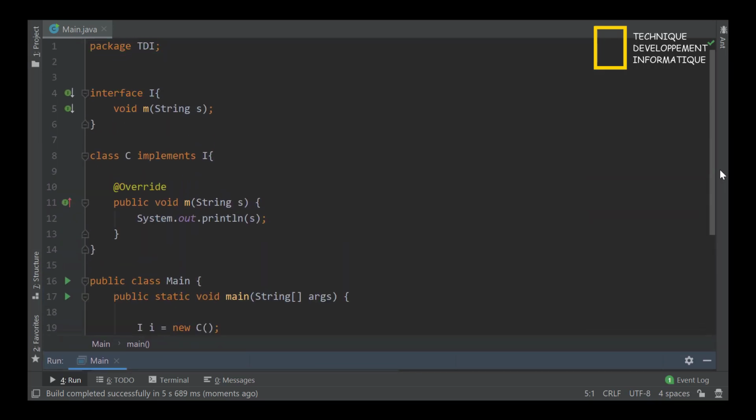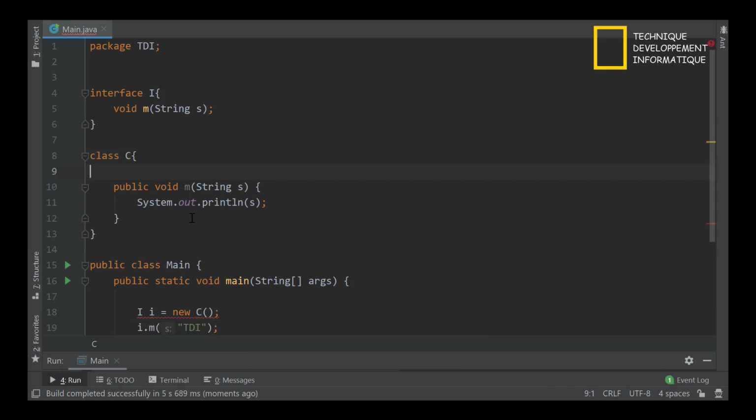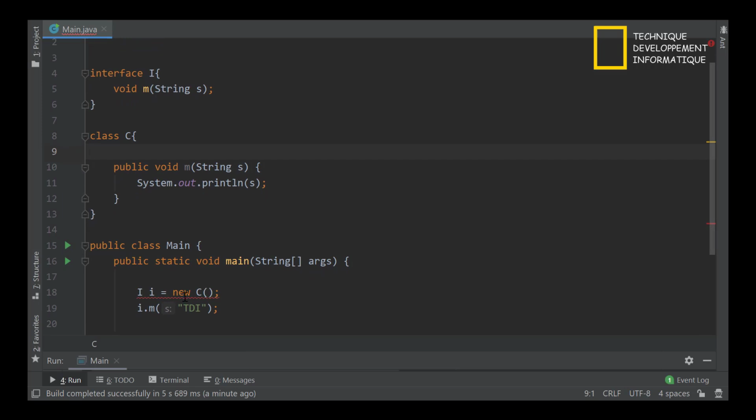Good. Now I have a question for you, please. Imagine that we don't have any relation between a class and the interface, which means we don't have explicitly the keyword implements here. So we have just a class and a method. How can I use this class as the implementation of the interface? Can I use it or not? Of course not. Before Java 8, we could not use it.